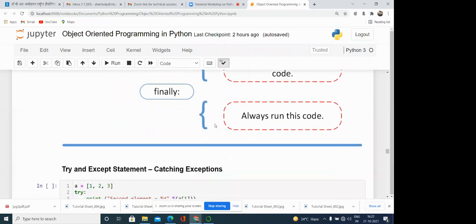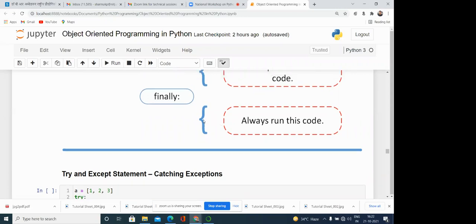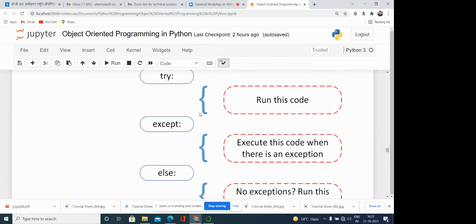Okay, and there is one more thing, that is finally. Sometimes we are in a situation to handle the exception, and sometimes we are not able to handle the exception. Sometimes the situation can arise that we are not able to handle the exception at all.